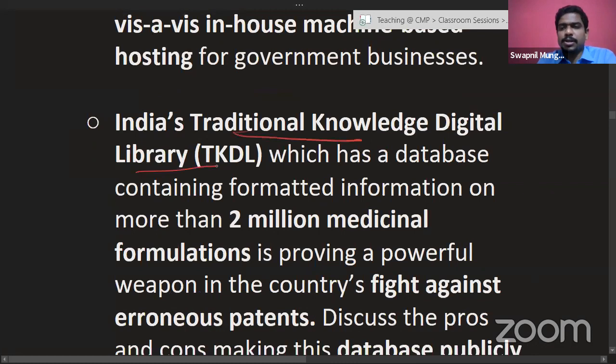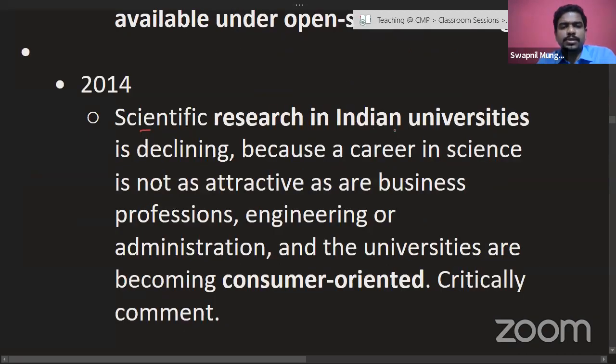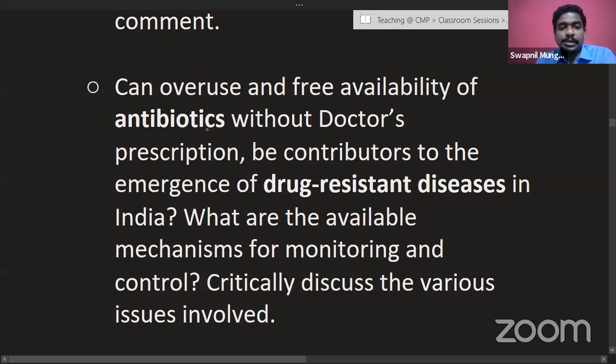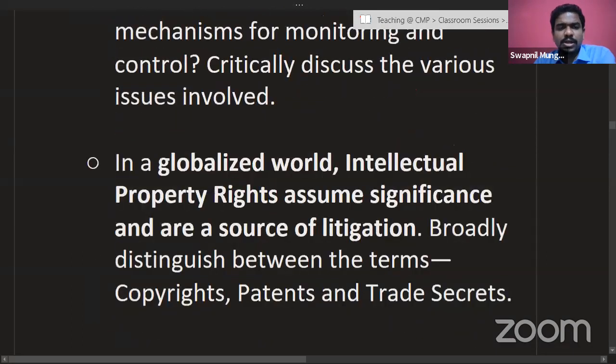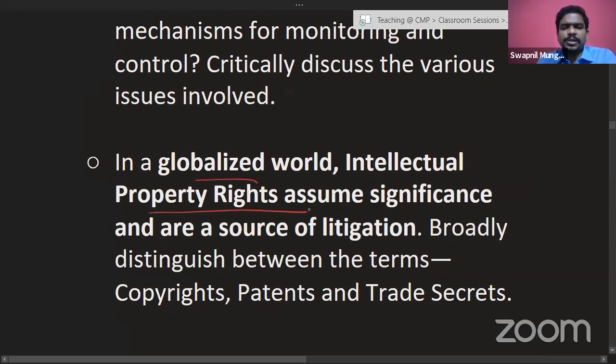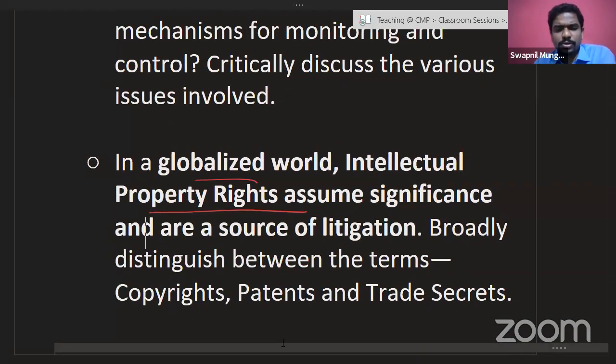In 2015 only, they had asked about cloud hosting, very important. Traditional knowledge, digital library. A question was asked on traditional knowledge afterwards as well, and we have already discussed it. In 2014, scientific research, Indian universities, etc. Antibiotics, drug-resistant disease: in 2014 only, in the mains, that question was asked, and the concept we have already discussed. And in a globalized world, intellectual property rights assume significance, etc. So these kinds of questions were there in the last few years.